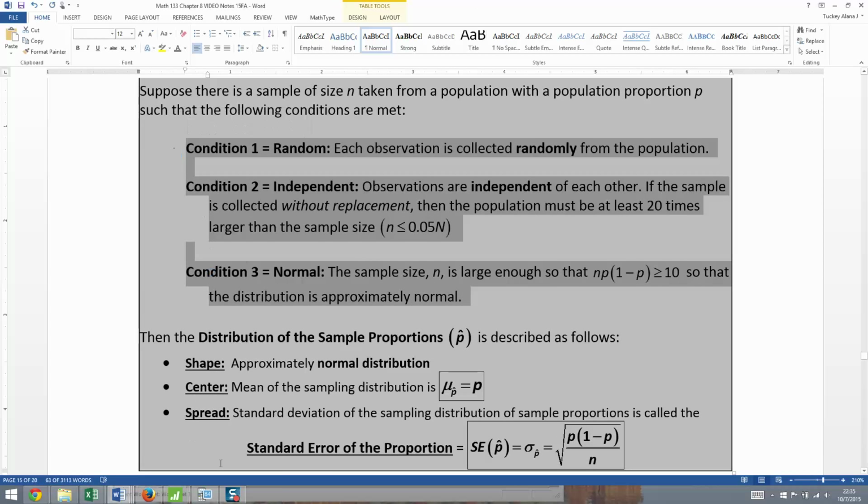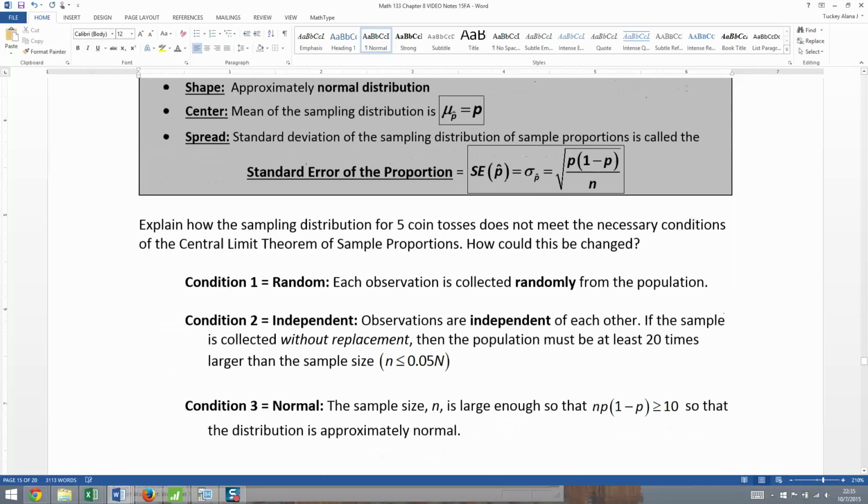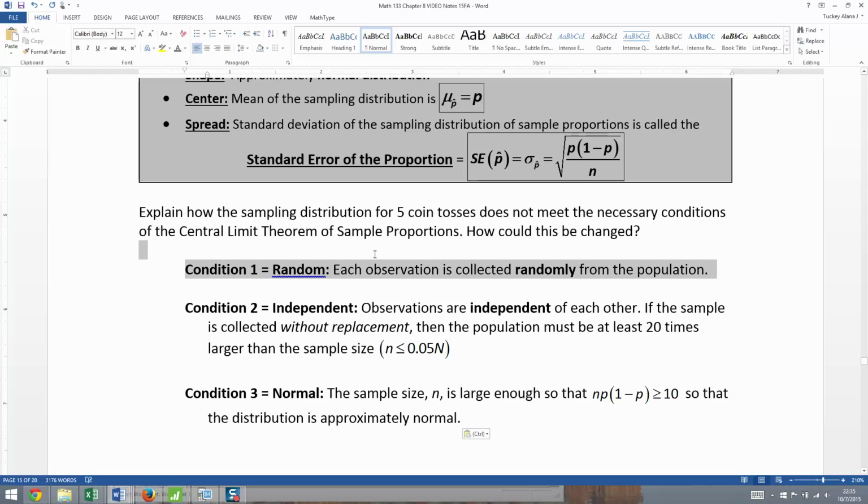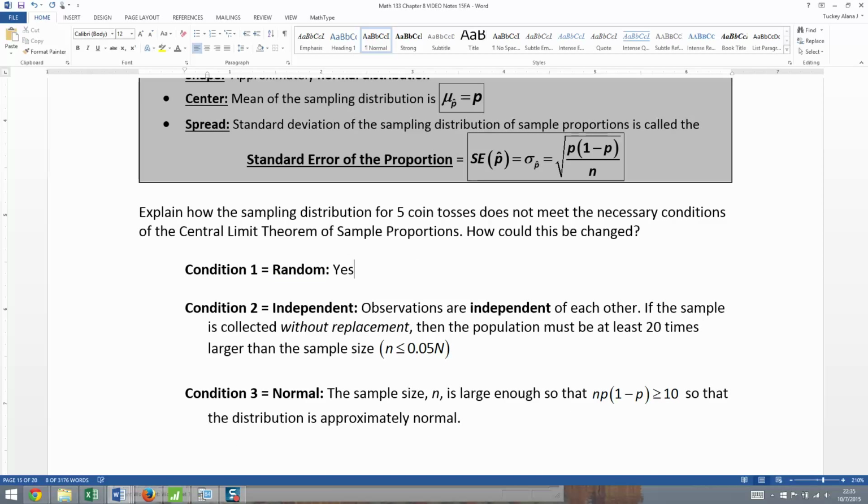And we'll see if we've met them. So we definitely had a random, yes, coin tosses are random. So, yep, we met that one, no trouble. Were they independent?